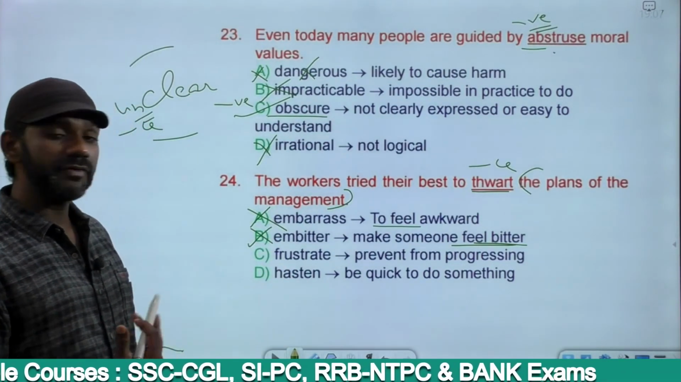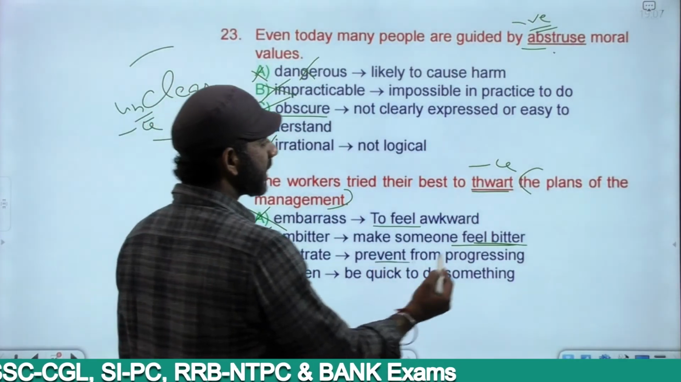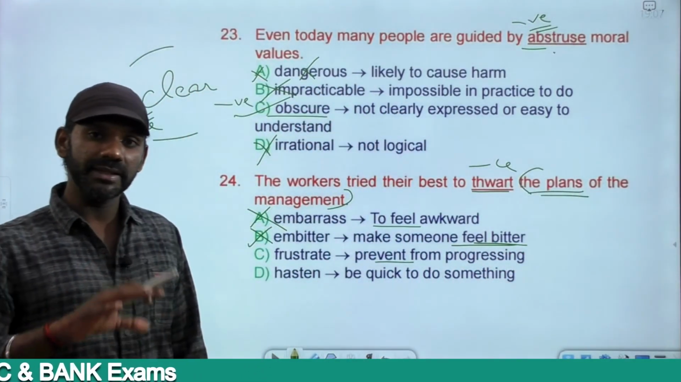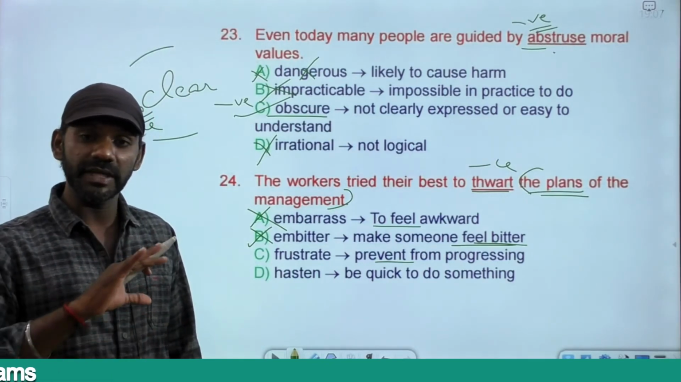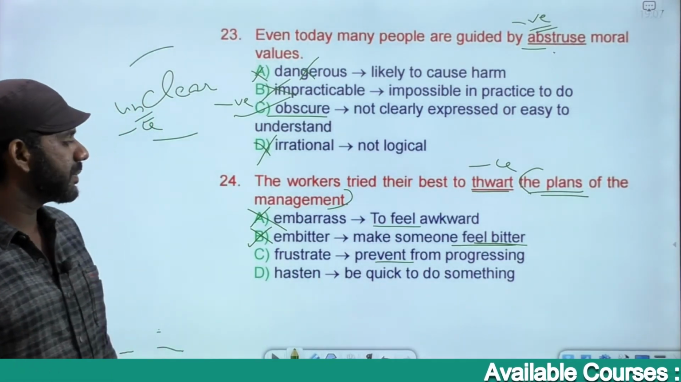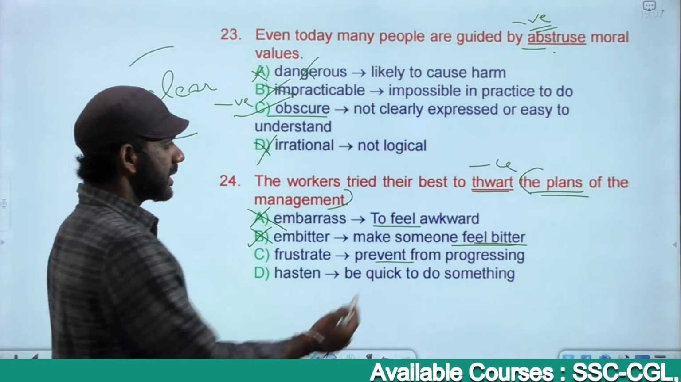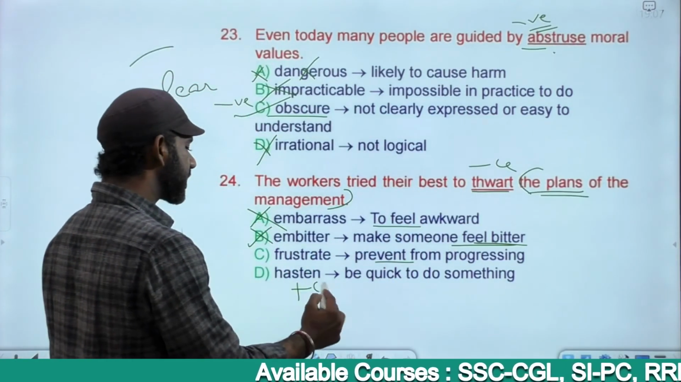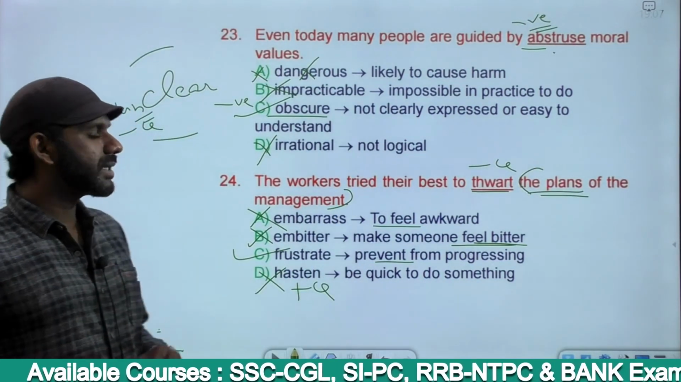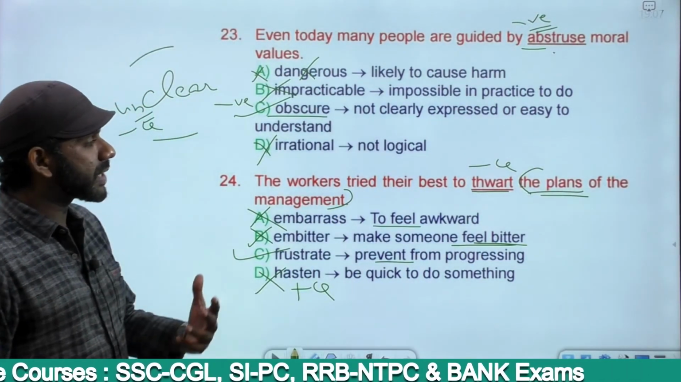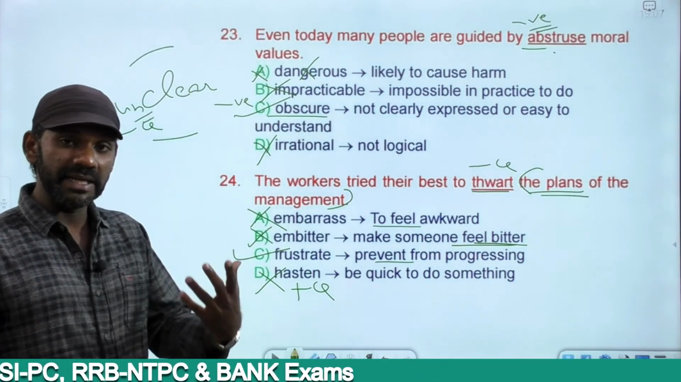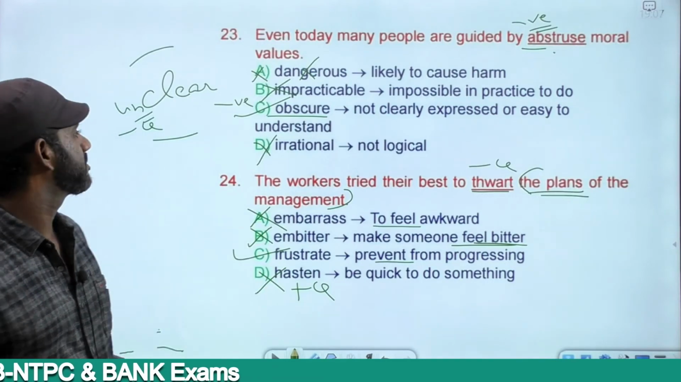Frustrate means to prevent from progressing. Can we prevent the plans from progressing? Yes. We can prevent the plans from progressing. That means we can frustrate the plans of the management. Makes sense. Hasten means be quick to do something. Thwart is negative. Hasten is positive. Eliminated. The answer must be frustrate. The workers tried their best to frustrate the plans of the management. That means to prevent the plans of the management from progressing.